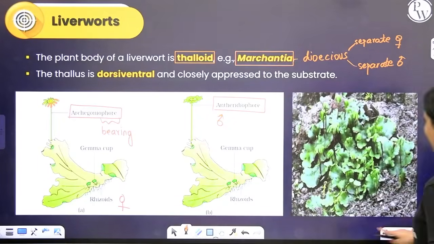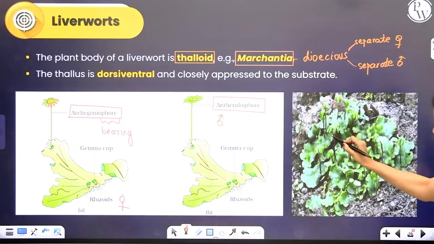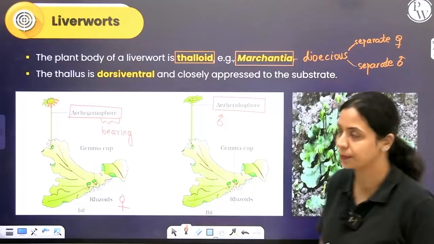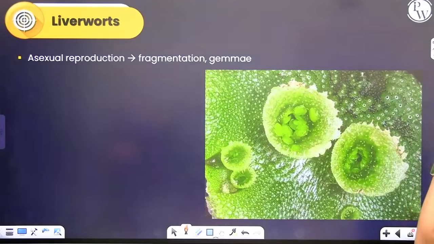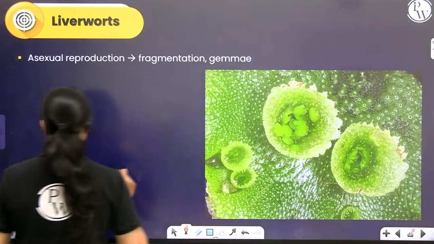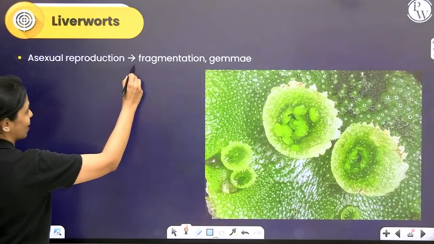Okay, so here's what the actual Marchantia looks like. What you're looking at here is a female thallus. I want you to notice how you have an umbrella-like structure similar to what you see here. How does reproduction happen here? It happens asexually by fragmentation and by the formation of gemmae. What is fragmentation in this case?